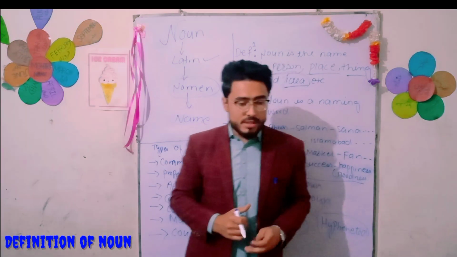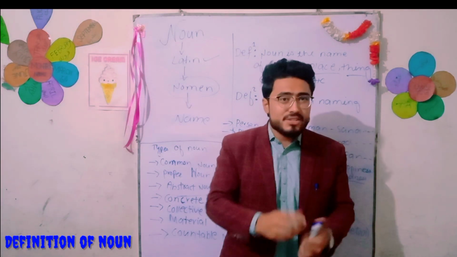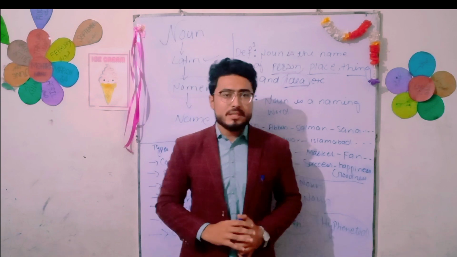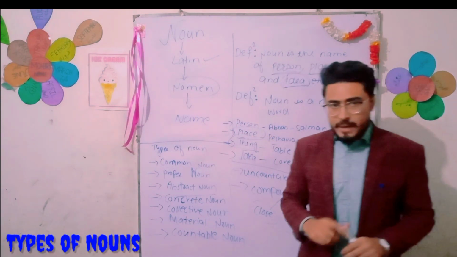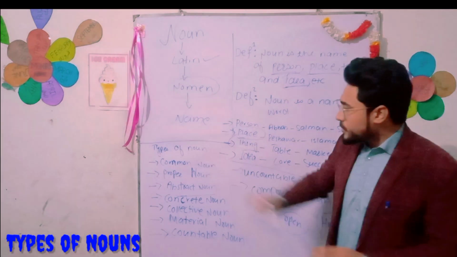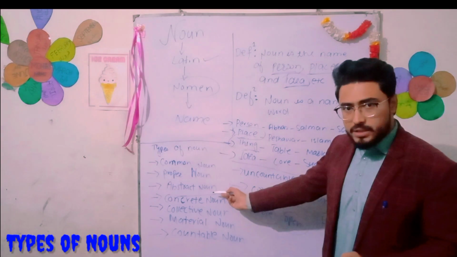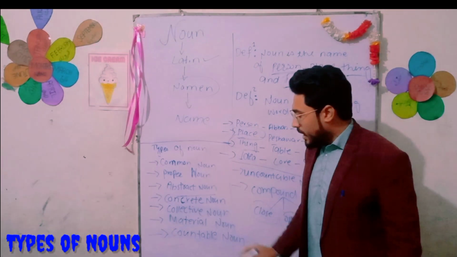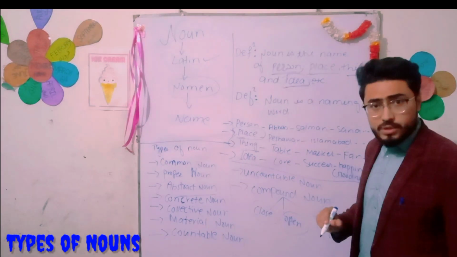But here is one confusion: a lot of students are a bit confused by this definition, right? The easiest definition is that a noun is a naming word. How many types of noun do we have? First is common noun, proper noun, abstract noun, collective noun, material noun, countable noun, uncountable noun, and compound noun.